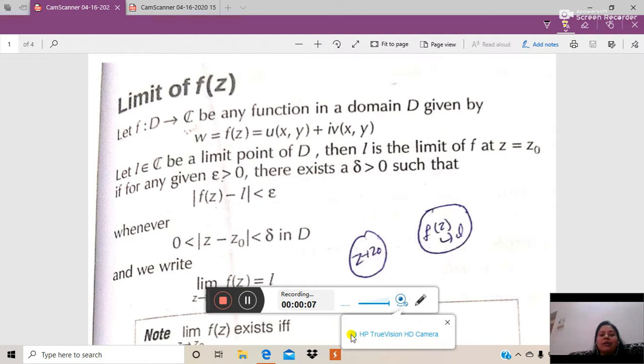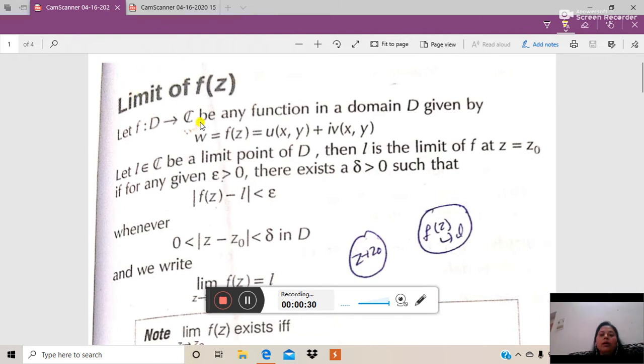Good morning. In this video lecture, I am going to start the analysis part of complex functions. So, you have to listen and remember carefully. I am going to start from the limit of a function of z, where z is x plus iy, which is a complex number. So, we are talking about the limit of a complex function.